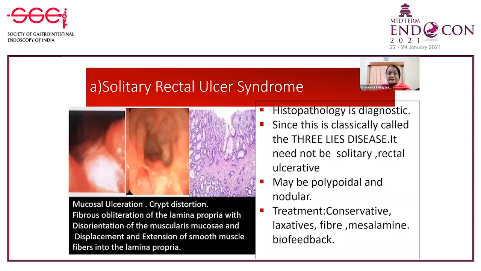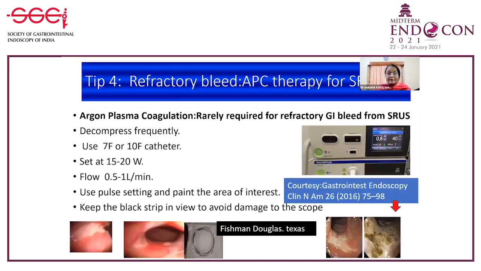And the 4 conditions I was telling you about, as in solitary rectal ulcer syndrome, in this we know that the lesion may not be only solitary, it may not be in the rectum, it may not be ulcerative, it may be polypoidal, it may be nodular. And here the histopathology is the gold standard for diagnosis, where you get the fibrous obliteration and you also get the muscularis mucosa being replaced by the muscle fibers.